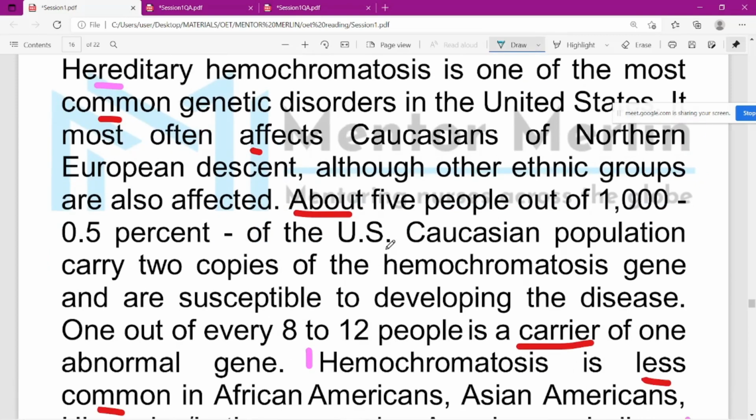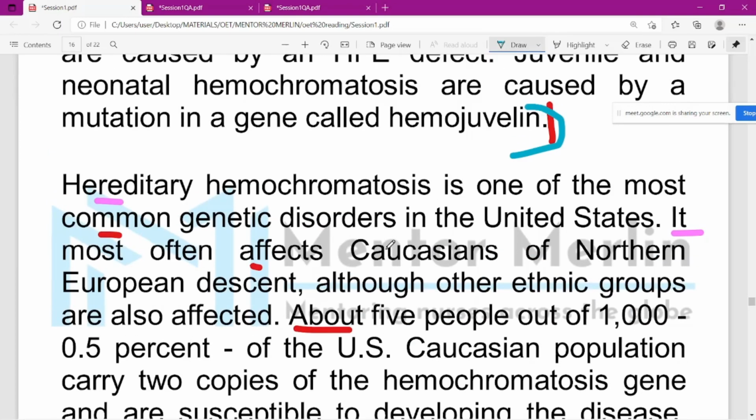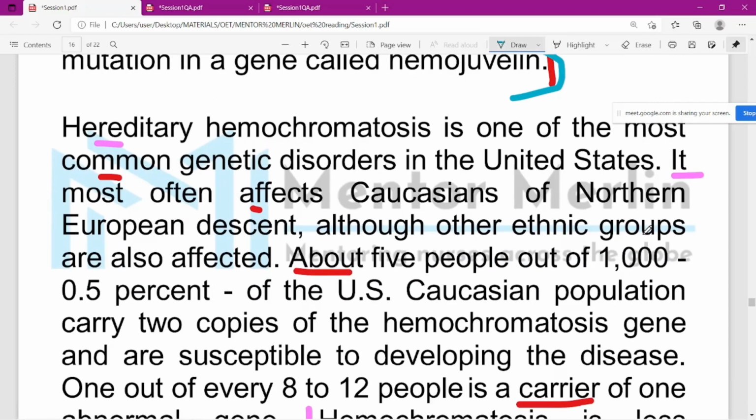It means if there is no defect in that gene. Which sentence? The first sentence of paragraph 3. Hereditary hemochromatosis is one of the most common genetic disorders in the United States. Is that one? Mainly caused by a drawback. Where is that? Paragraph 3.